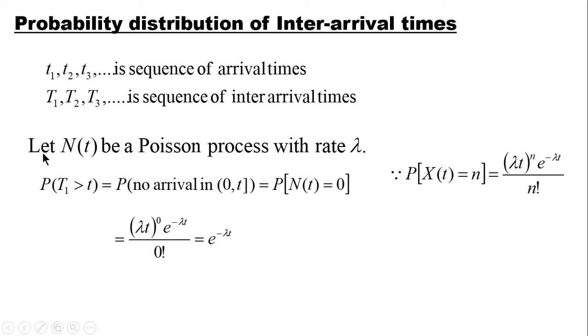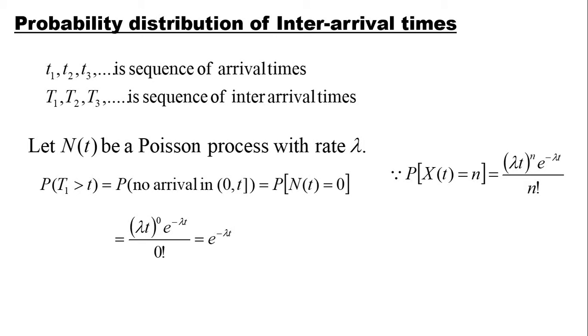Now suppose we consider N of t as a Poisson process with parameter lambda. I am going to find the probability that the time gap of first arrival T1 is greater than t minutes. That means there is no arrival in this duration. Within 0 to t minutes there was no arrival. Put n equal to 0 in this formula, so we get e raised to minus lambda t. So whenever we have probability of T1 greater than t, you can directly write e raised to minus lambda t.